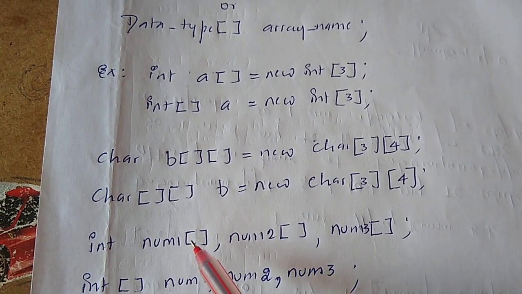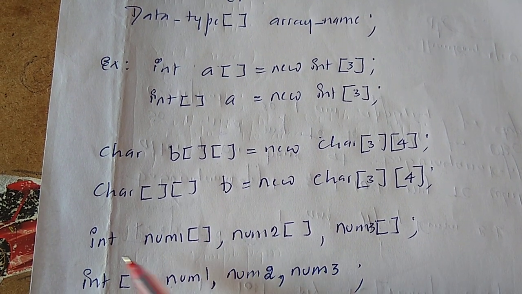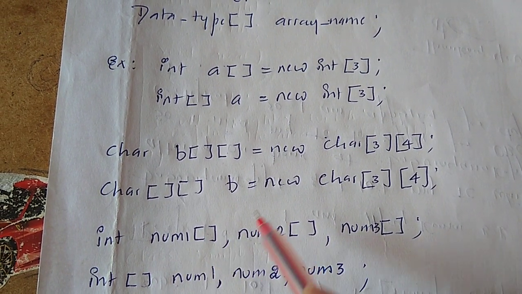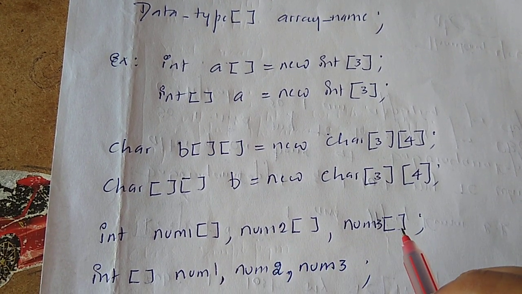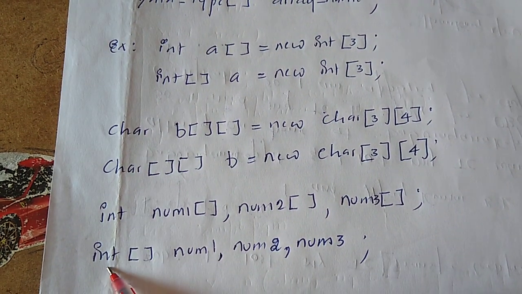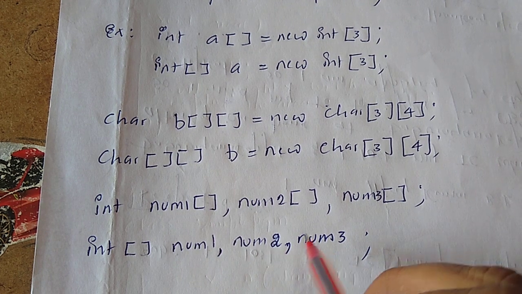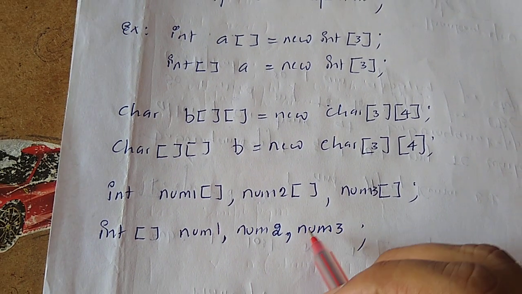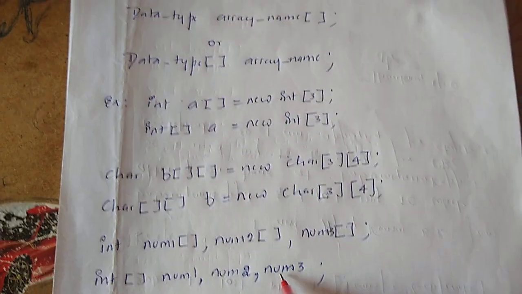Suppose you want to declare more than one array: data type, array name with brackets, array name with brackets. Usually you will follow this. Another way in Java is data type, then the brackets, then you can just write the array names, any number of array names required in our program. This is the alternative declaration of an array.